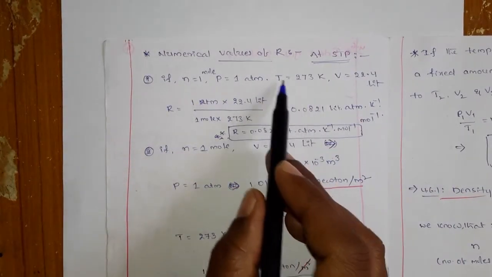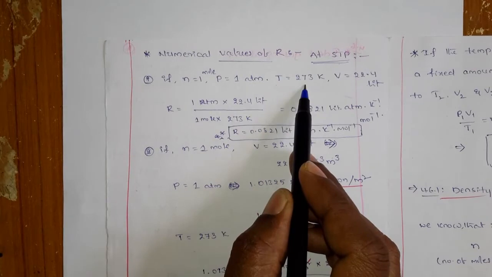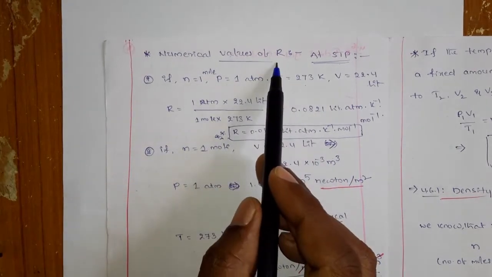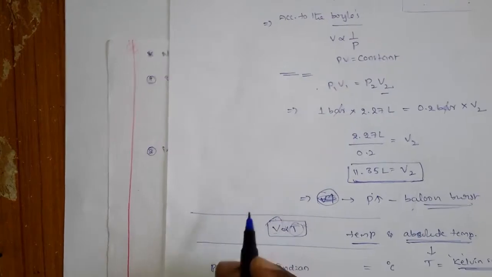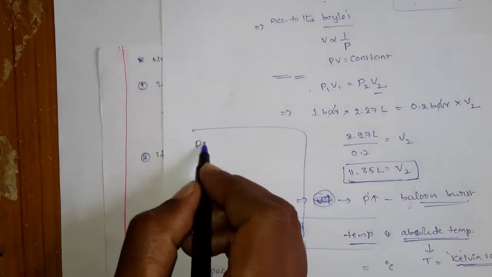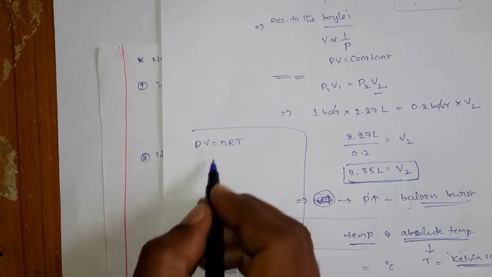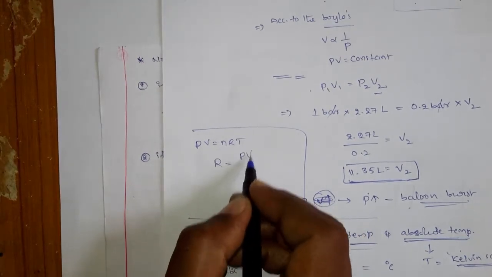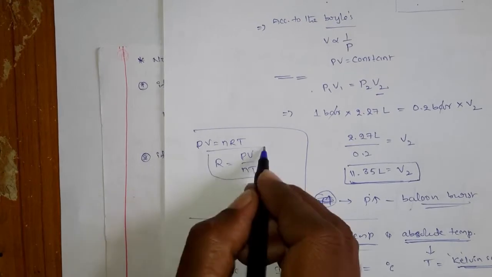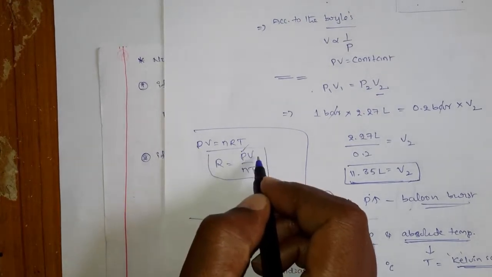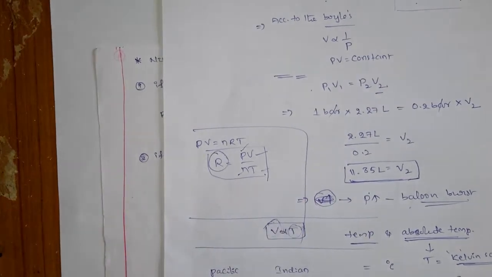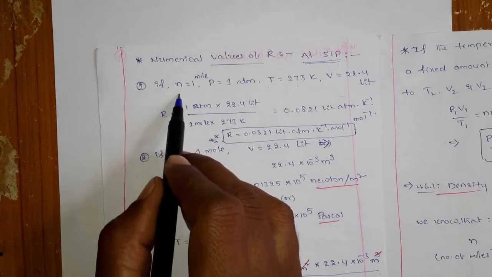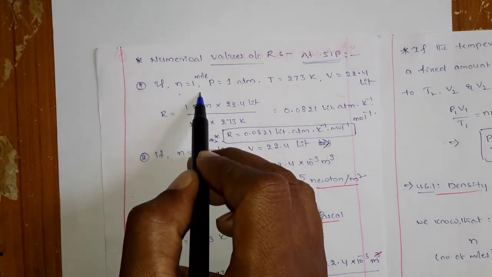Standard temperature, here I am taking 273 kelvins. So what we are doing here is finding the R value. How can we find the R value? It is very simple. What is the ideal gas equation? PV is equal to nRT. So R is PV by nT. Substitute the P value, V value, n value and T value, then you can get the R value. What is n? You take it as 1 mole.